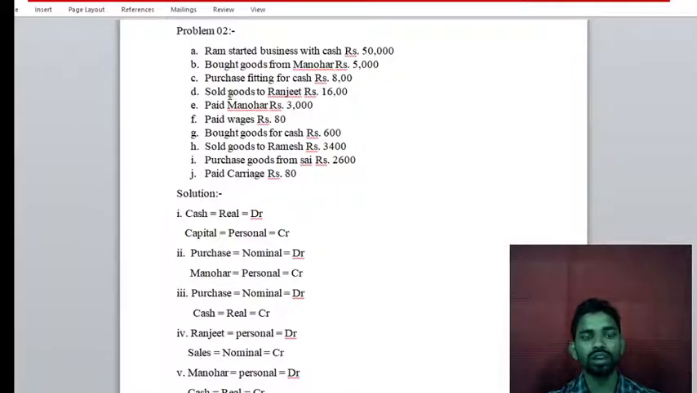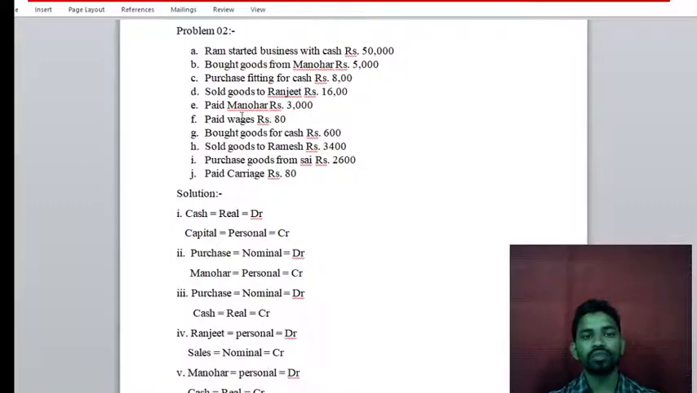In this transaction, two accounts are affecting, which are the sales account and the Ranjit account. Ranjit is a personal account. So Ranjit personal is the debit and sales is the credit.